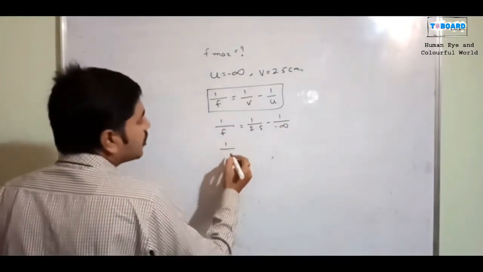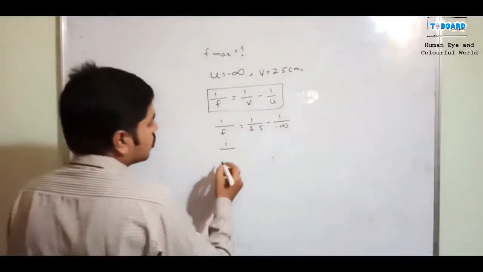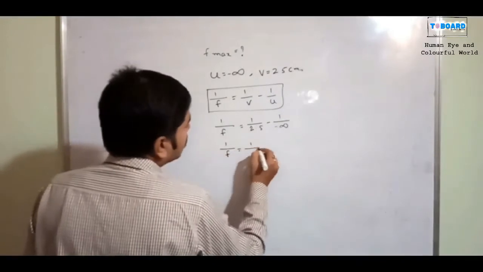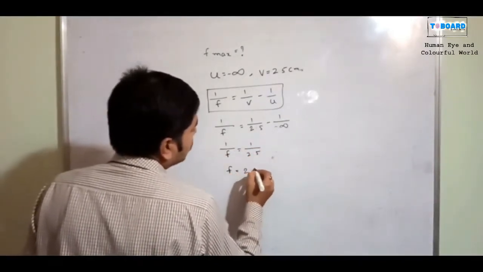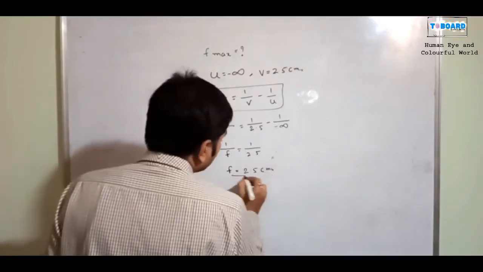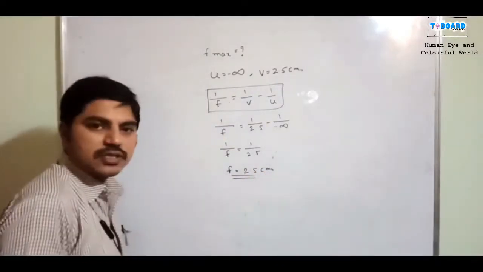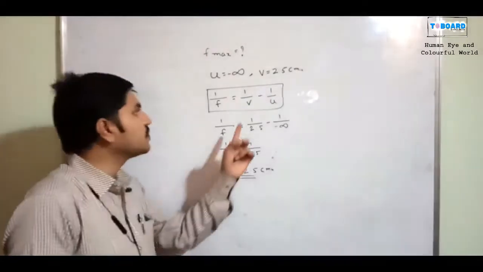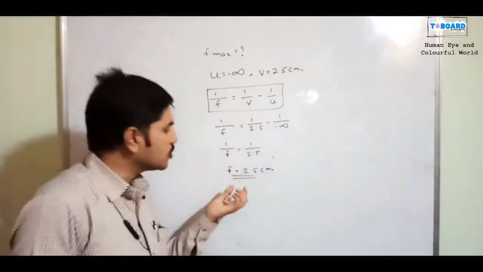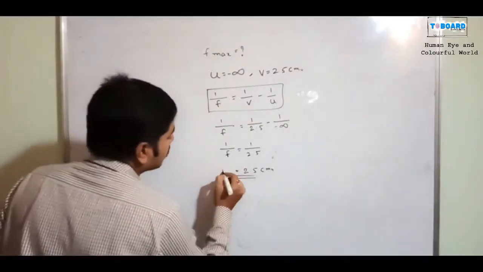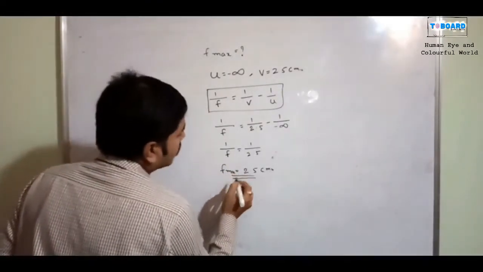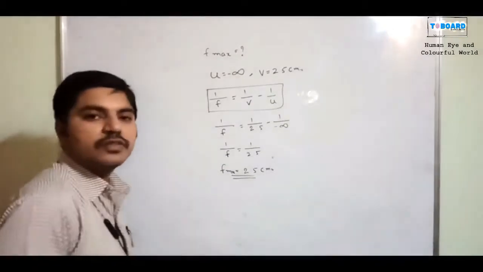Something divided by infinity is nothing but 0. So 1 by f is equal to 1 by 2.5, and f is equal to 2.5 centimeters. This is the image distance, and that's why it is called the maximum focal length. f maximum is equal to 2.5 centimeters.